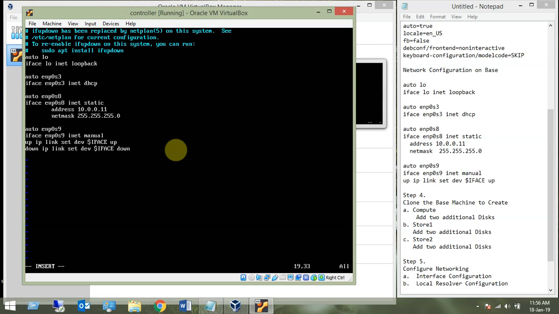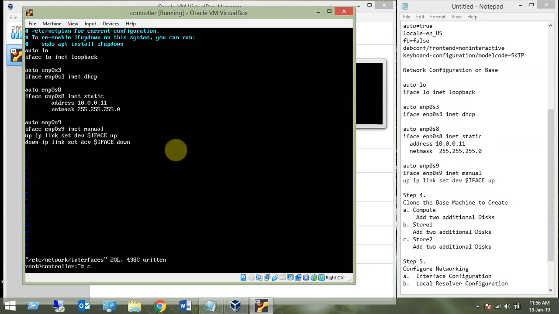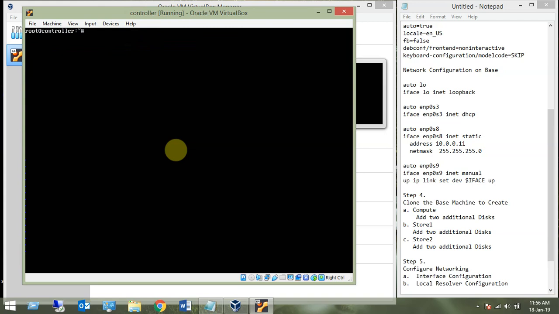Alright, so interface down: ip link set device interface down, and that's it. The networking is already configured, so all set. Now what we need to do is clone the machine. Our interface is configured, and the host name is configured.